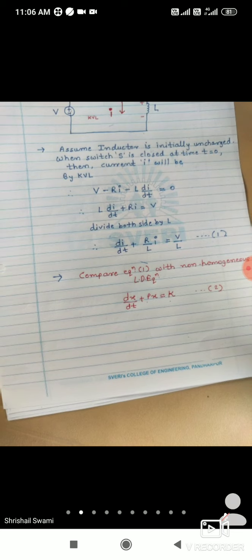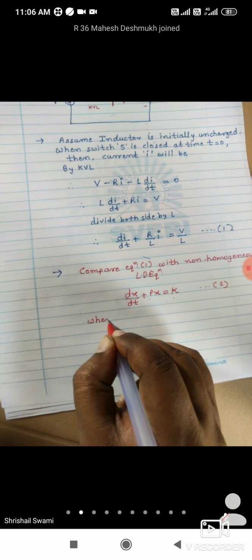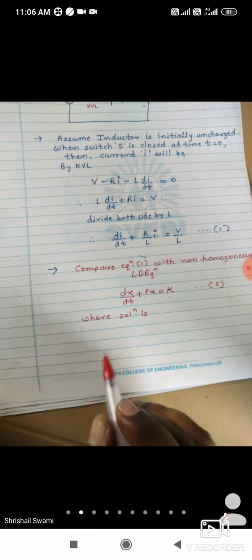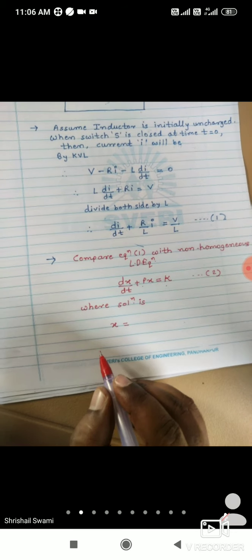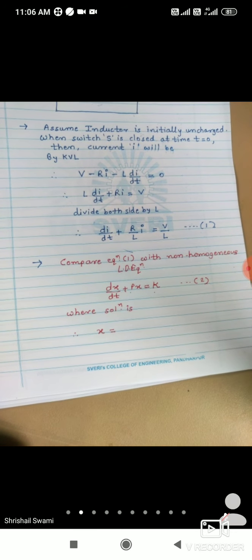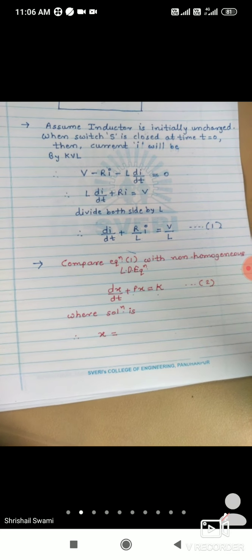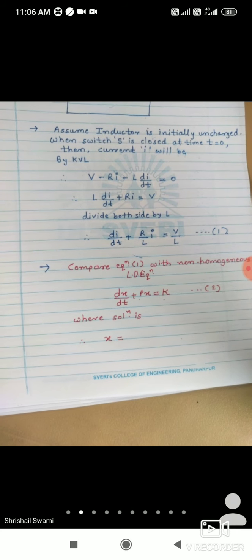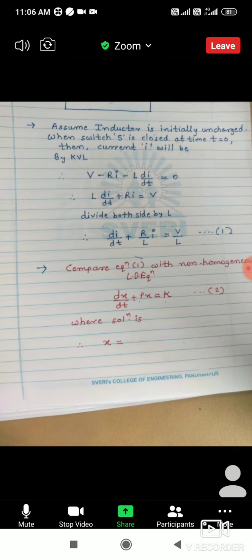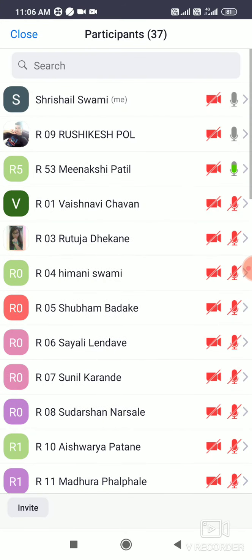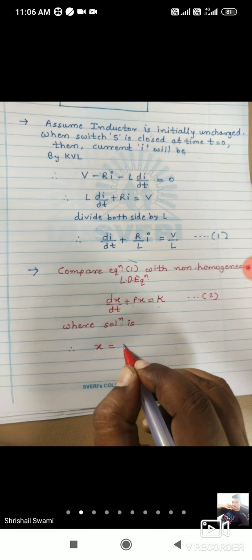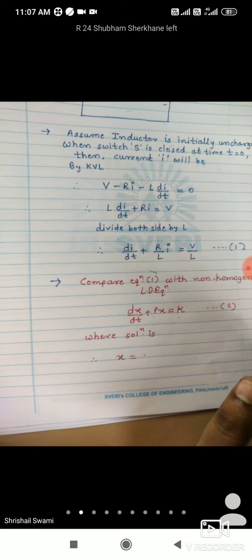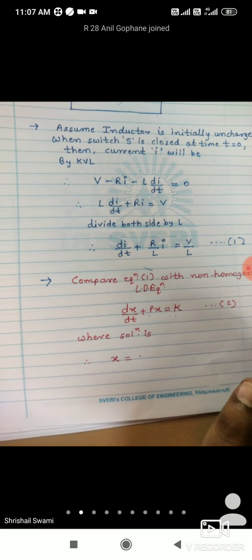Okay, then what is the solution of the non-homogeneous equation? Tell me, see if anyone remembers the solution of this non-homogeneous equation. The solution means the value of x. X is equal to, can anyone remember the solution? Compared to me, you are perfect in mathematics 3. X is equal to... There are two types, complementary function and particular integral.